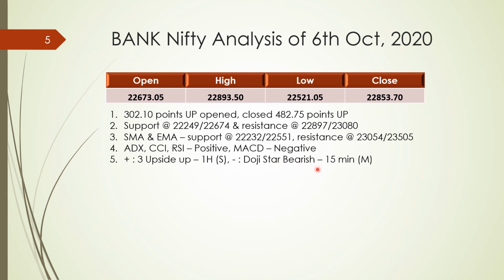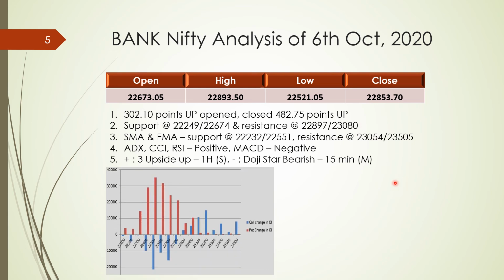But in the last 15 minutes, a Doji Star bearish was an emerging pattern. So these are the emerging patterns. Doji Star bearish emerged in the last 15 minutes. So it may try to stay flat at the same level. Actually it should open as per the Doji Star, but if it opens at 20,853 or 20,900, it may try to come down a bit, and then I'm thinking it would try to touch 20,054 or 20,080.